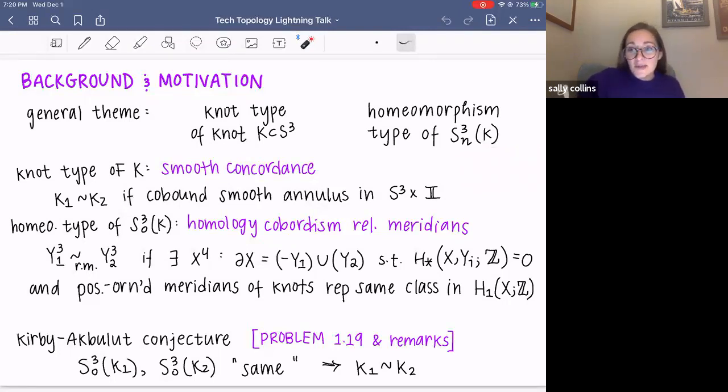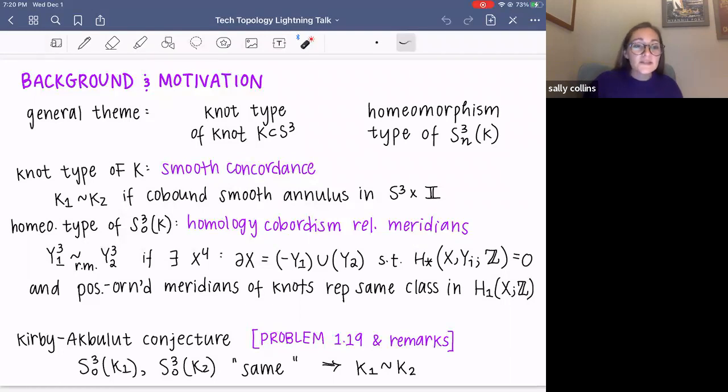So I said knot type and homeomorphism type. So I owe you a bit more specificity. When I say knot type, we're going to be looking at knots up to smooth concordance. We're going to be looking at our three manifolds up to homology cobordism relative to meridians, which I will call homology cobordism RM to save just a little bit of time in this 5-minute recording. And that's right. So now we have a knot type and a homeomorphism type.